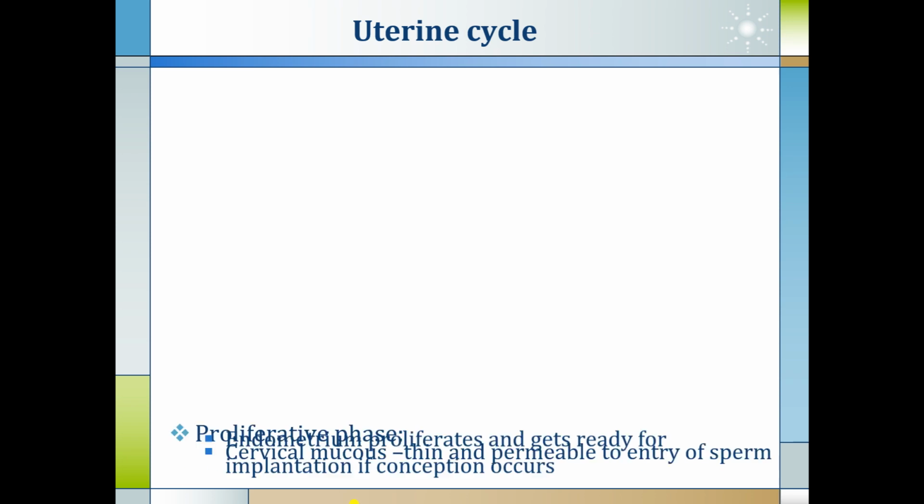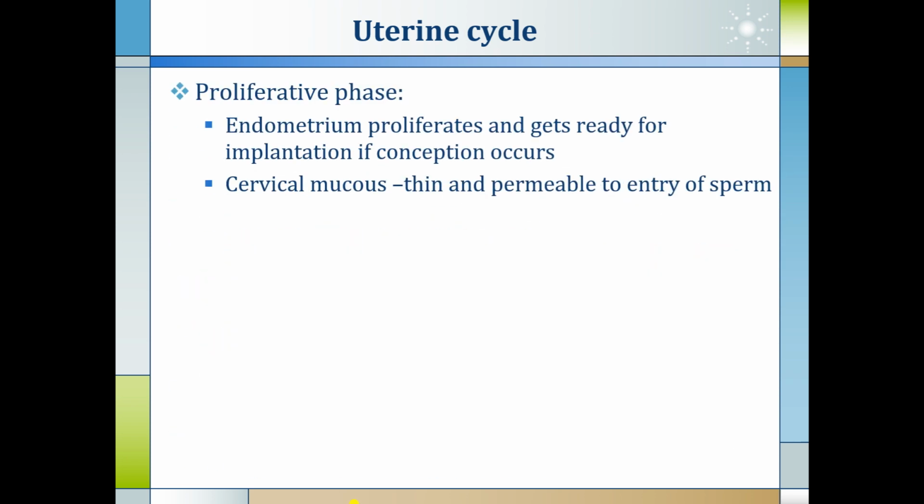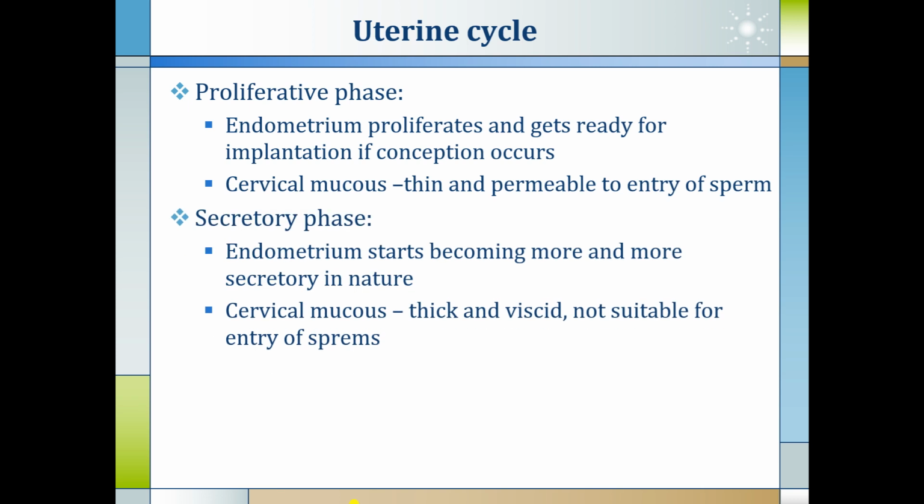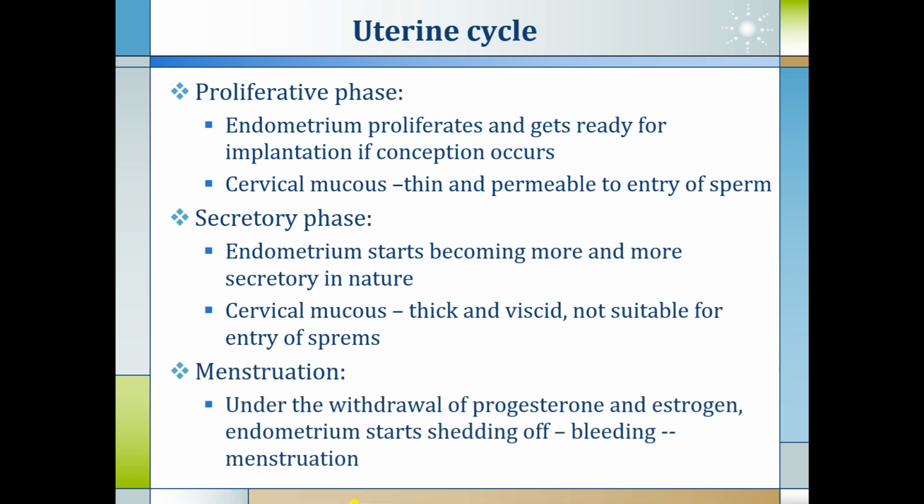Simultaneously, we see the uterine cycle also. In the proliferative phase, the endometrium proliferates and gets ready for implantation if conception occurs. Cervical mucus is thin and permeable to the entry of sperm during this phase of the uterine cycle. In the secretory phase, the endometrium becomes more and more secretory in nature, and cervical mucus becomes thick and viscid, which is not suitable for the entry of sperm. In menstruation, with the withdrawal of progesterone and estrogen, the endometrium of the uterus starts shedding, which leads to bleeding identified as menstruation.